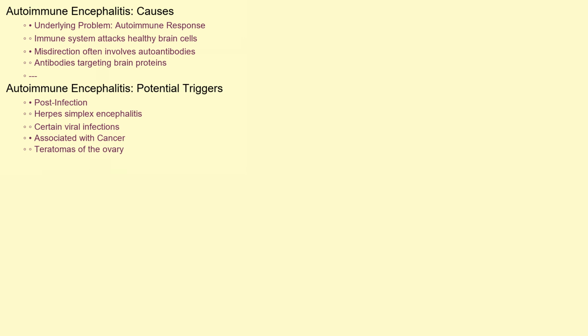So, what causes autoimmune encephalitis? The precise trigger isn't always clear, but the underlying problem is an autoimmune response. This means the immune system, which is normally designed to protect us from infection, starts attacking healthy brain cells. This misdirection often involves the production of autoantibodies, which are antibodies that target specific proteins in the brain. Sometimes, these autoantibodies develop after an infection, such as herpes simplex encephalitis or certain viral infections, or they can be associated with an underlying cancer, particularly teratomas of the ovary.